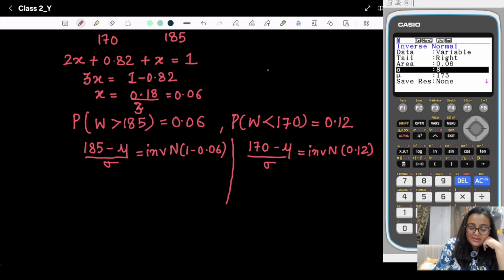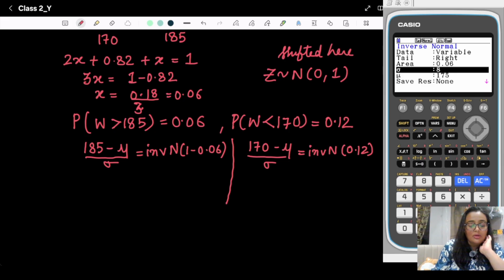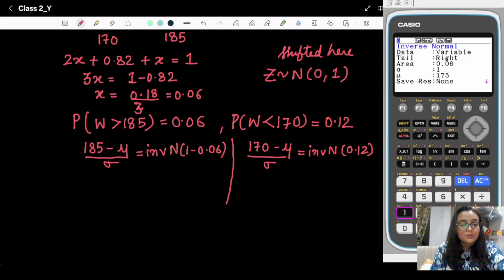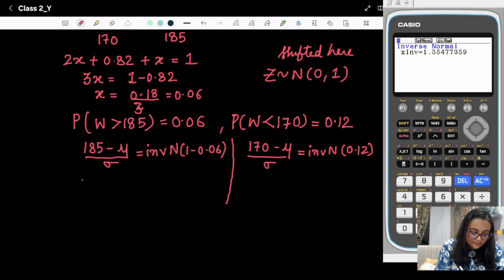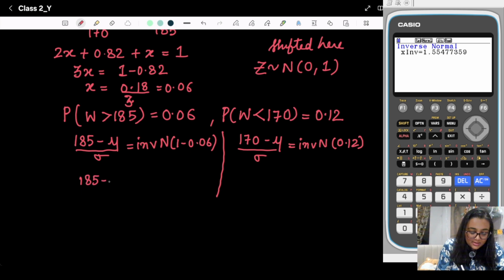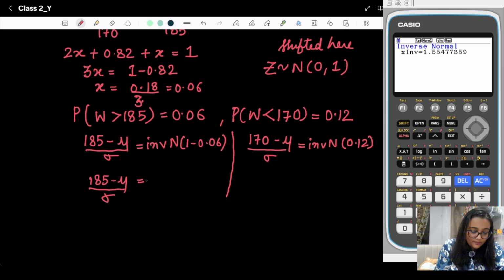So we know that in standard normal we have 0 as mu and 1 as sigma, because we have shifted here to standard normal. So we will take sigma as 1 and mu as 0. Okay, so in this case I'm getting that 185 minus mu by sigma is equal to 1.554773.